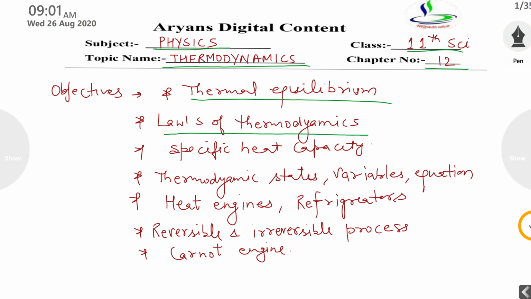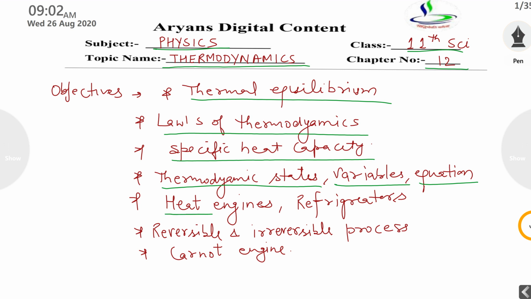Basically there are three laws: zeroth law, first law and second law of thermodynamics, that we are also going to study in this chapter. Then specific heat capacity of any type of object. Then your thermodynamic state, meaning an object can be in any state related to your thermodynamic system, that is temperature. Then variables and related equations.